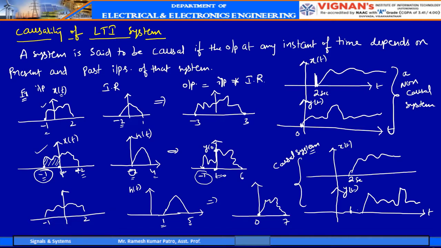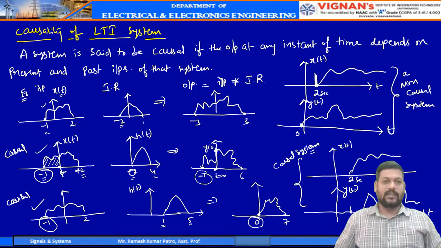Again, the input is starting at minus 1, and here the output is starting at 0. That means the output is starting after the input is given. So again, this one is also a causal system. This is also a causal system. So what is the observation? If you have an impulse response which is lying only on the right side, the impulse response must be 0 on the left side.